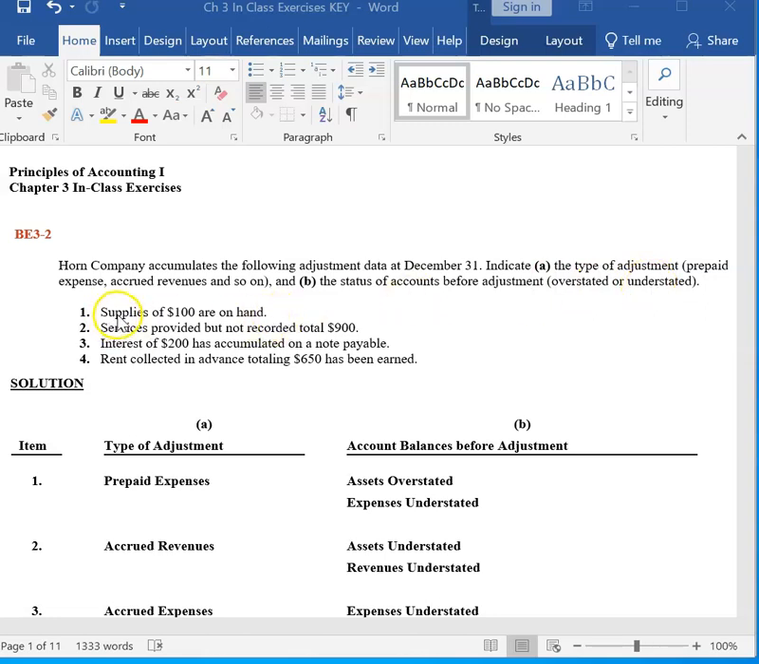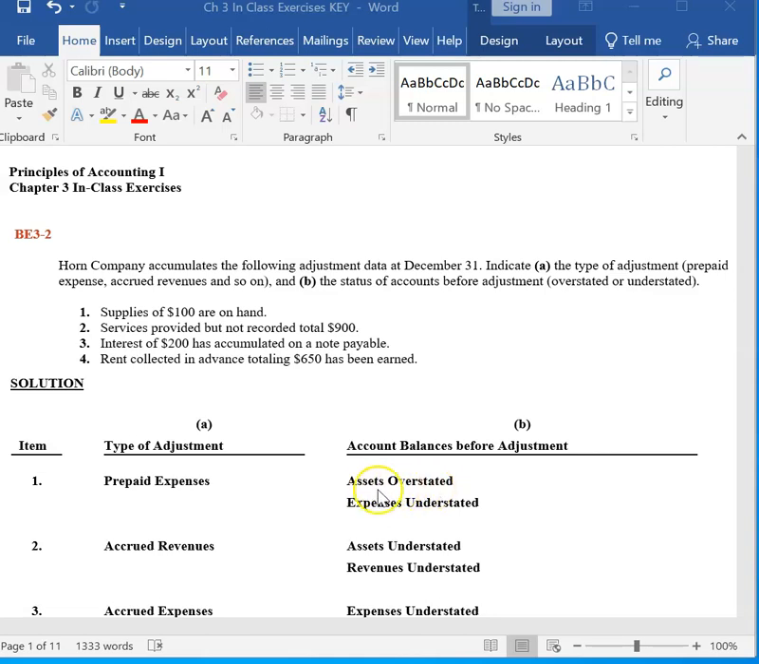Looking at the first one, the company counts supplies of $100 on hand as of December 31st. We are looking at prepaid expenses. When supplies were purchased, we were prepaying for the future supply cost. Thus, the type of adjustment is a prepaid expense. Before the adjustment is made, assets are overstated because when we bought supplies, we recorded an increase to the asset supplies account. But now $100 remain on hand. More was purchased than what remains. That means some of the supplies were used up. If we don't make an adjustment, the assets are overstated.